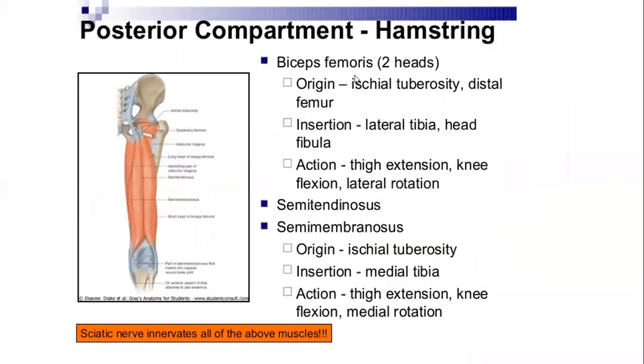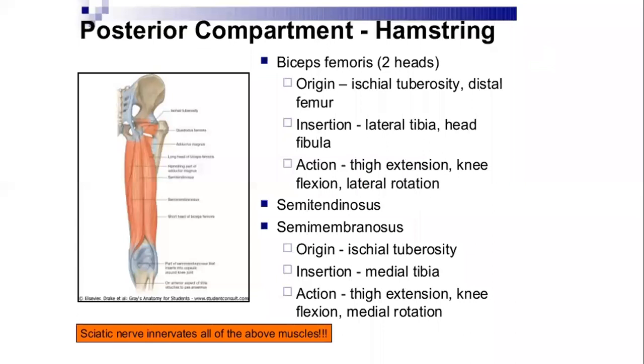Now let's see their attachments, nerve supply and action. The three hamstrings include the muscles biceps femoris, then we have semitendinosus and semimembranosus. So we have biceps femoris. It has two heads, a long head and a short head.